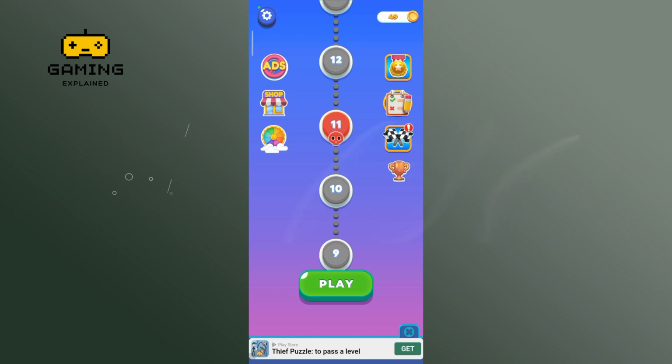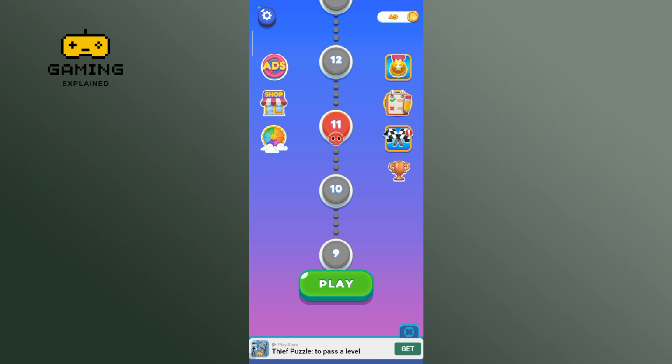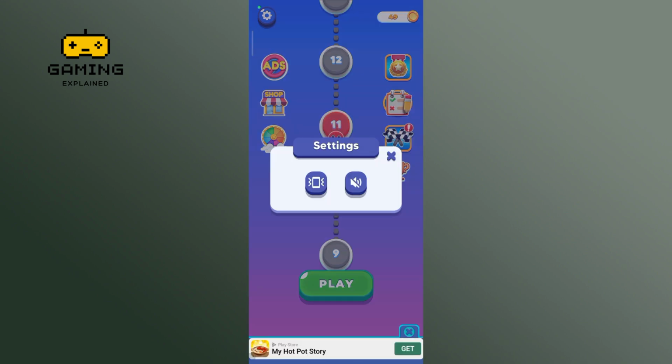In today's video, I'm gonna show you how to turn on sound in Graphicscape game. So let's get started. First, launch open your Graphicscape game. Now tap on the gear icon at the top left corner of your screen. Tap on the sound icon. And this is how you can turn on sound in Graphicscape game.